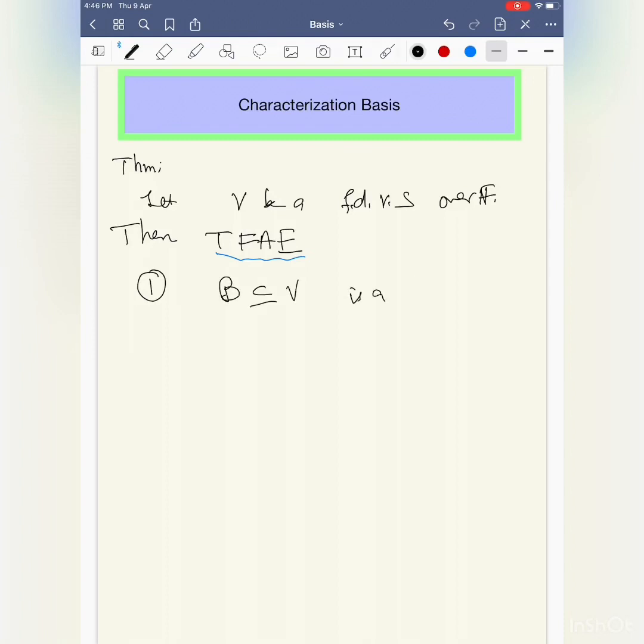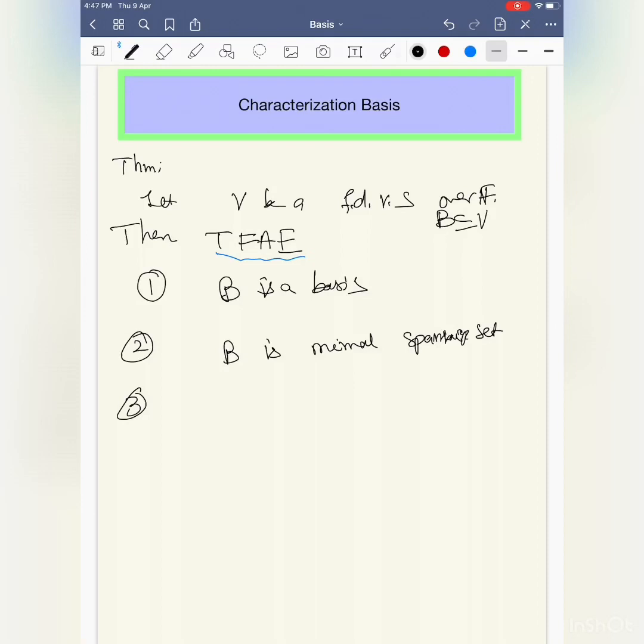Let B contained in V. I will take B itself here. One, B is a basis. Two, B is a minimal spanning set.